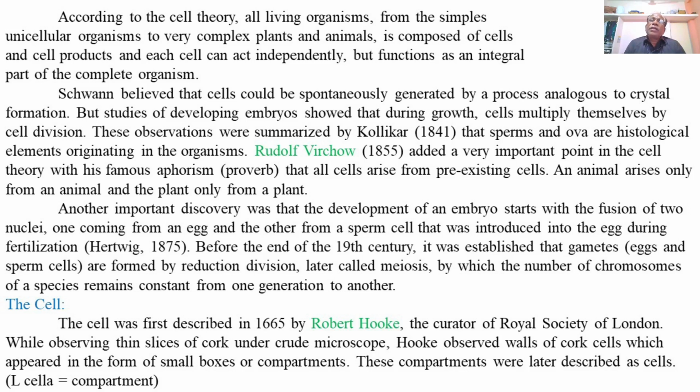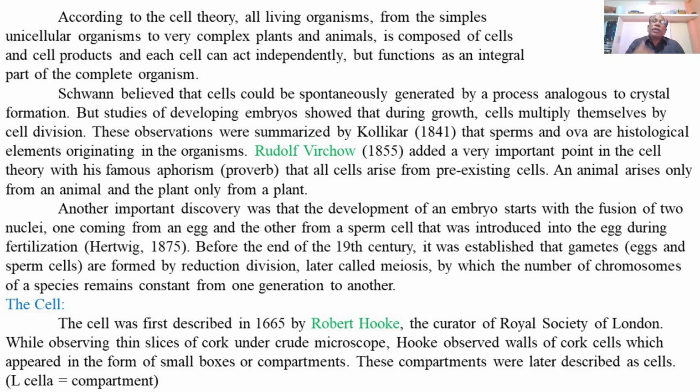Due to this reduction division, the chromosome number is reduced from diploid to haploid. The diploid cells, the egg mother cell or the sperm mother cell, have two sets of chromosomes.